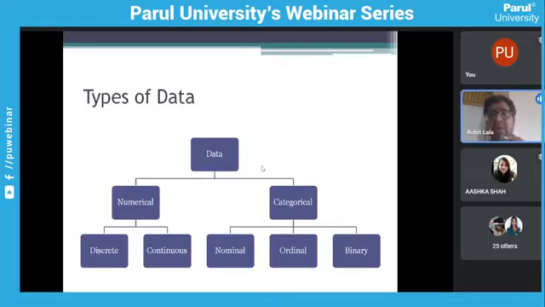Sometimes data is ordinal, like ranks: assistant professor, associate professor, professor, dean, vice chairman, chairman. It just shows the cadre, so that kind of data is ordinal data. And the last is binary data, like whether you have filled the form, yes or no. Two sets of answers would be there. So according to the data, we need to plot the graph.